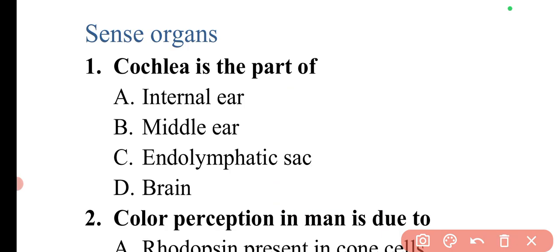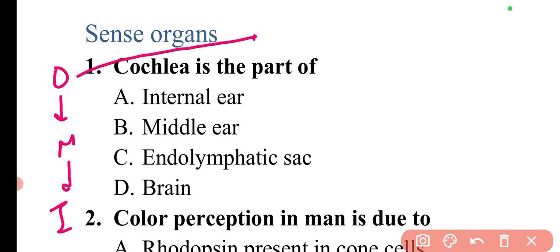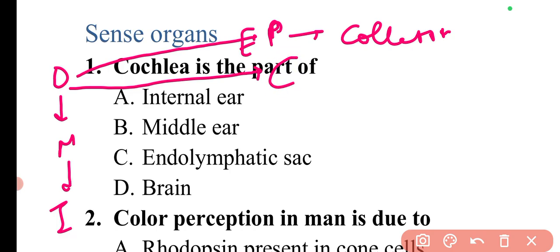Now if you can see the proper flow from the outer to middle to inner ear, you can simply check out how the sound is moving throughout the different parts of the ear. The first part is ear pinna. I'm writing it simply here. The collection work is of the ear pinna. Then the other part of outer ear is ear canal. The ear canal's work is to direct the sound wave which is collected by the ear pinna, and it will direct the sound wave to the eardrum.